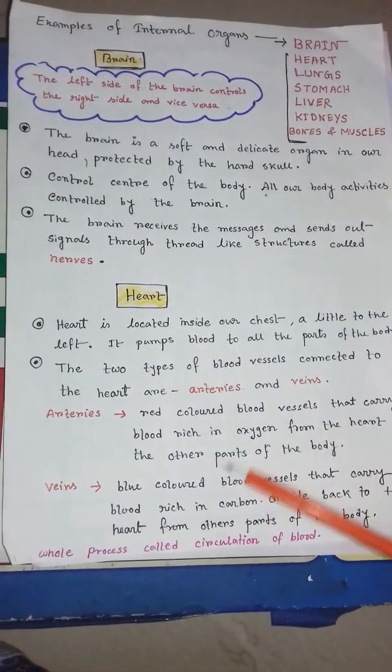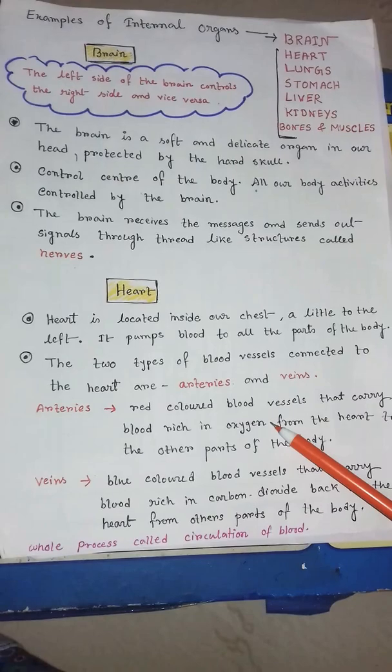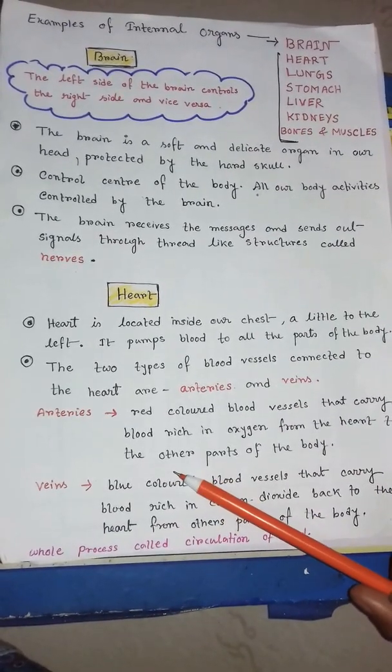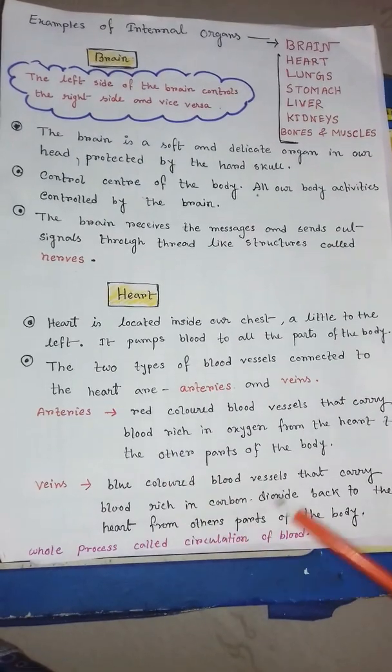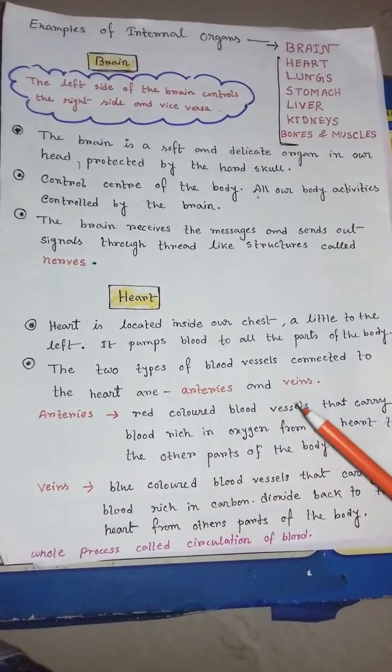This whole process is called circulation of blood. Pure blood goes from the heart to different parts of the body and impure blood comes from different parts of the body to the heart. This process is called circulation of blood.